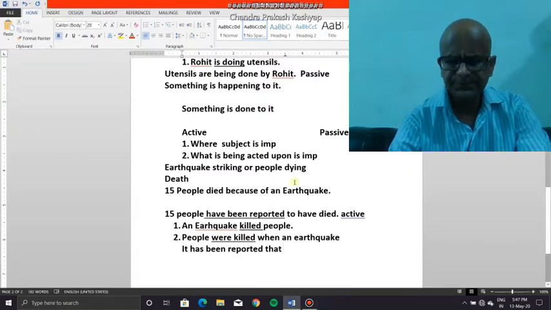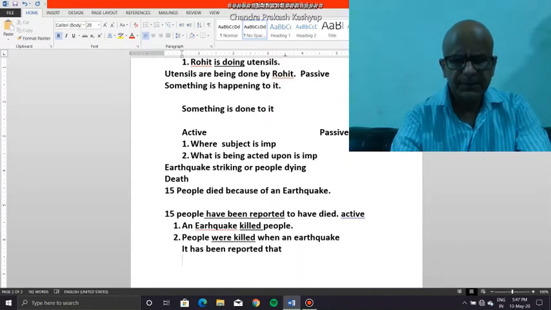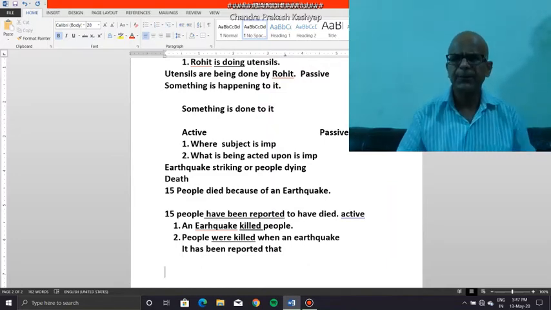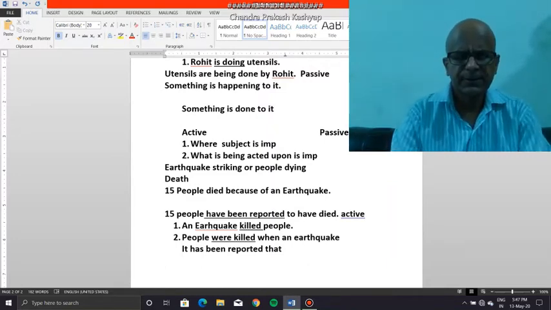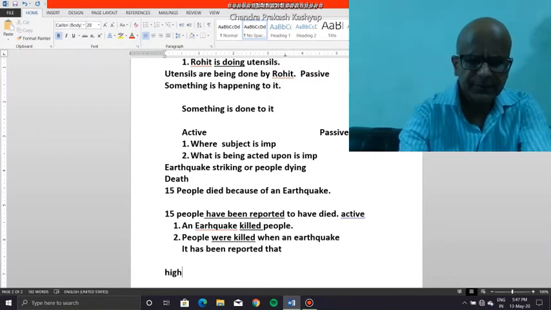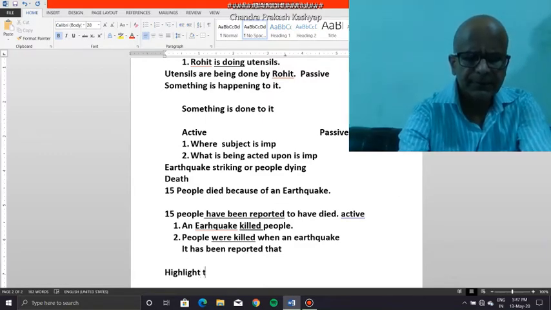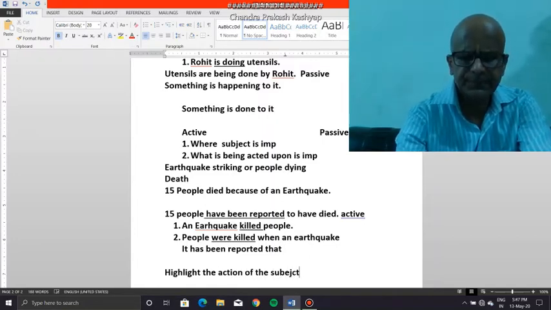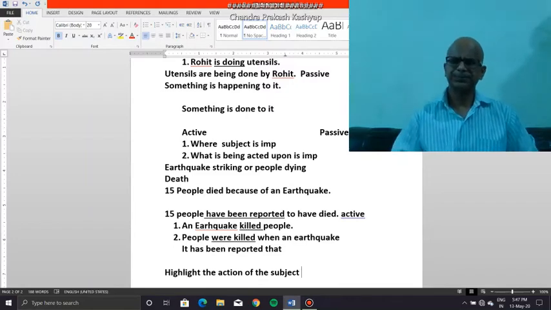You must understand here that we use certain forms of verbs when we want to highlight the action of the subject. When I want to highlight the action of the subject, I'll use a certain form of verb.